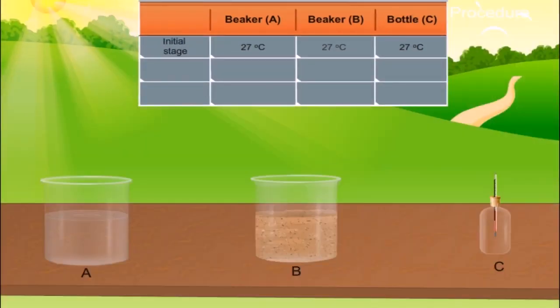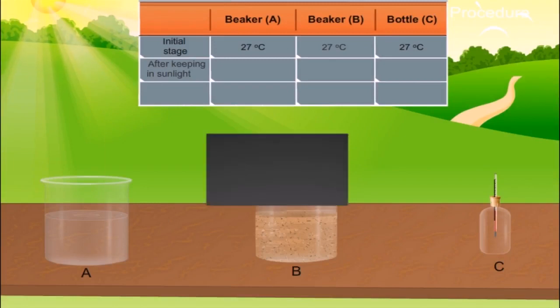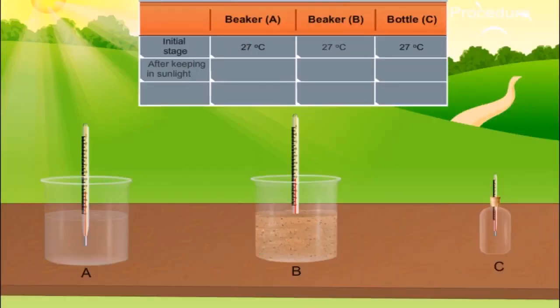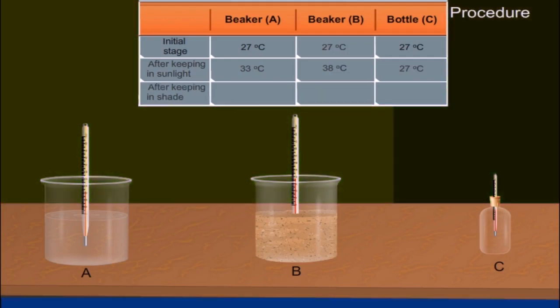Keep the three containers in the bright sunlight for about 2 to 3 hours. So after 3 hours, we now measure the temperature in all the three cases. After keeping in sunlight, beaker A is 33 degrees Celsius, beaker B 38 degrees Celsius and bottle C 27 degrees Celsius.